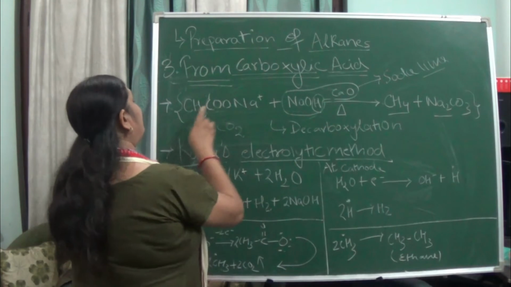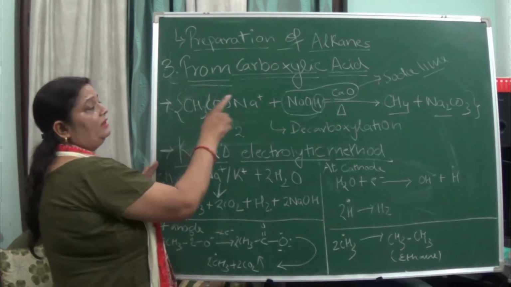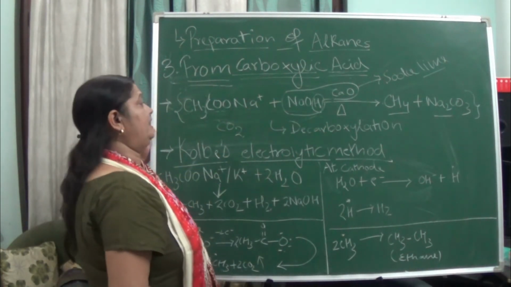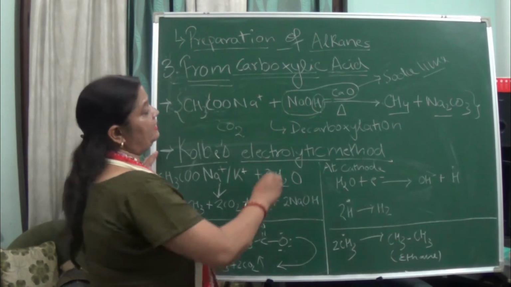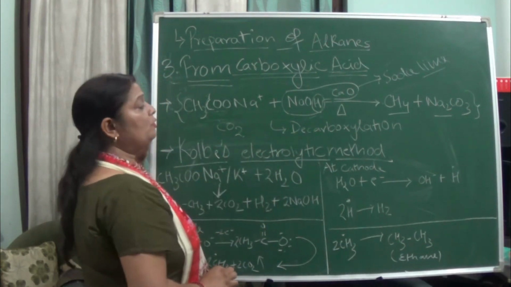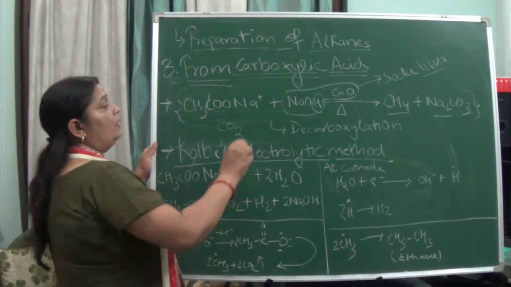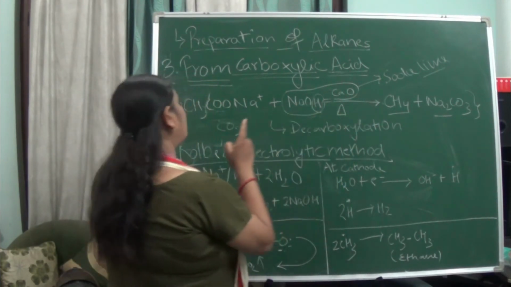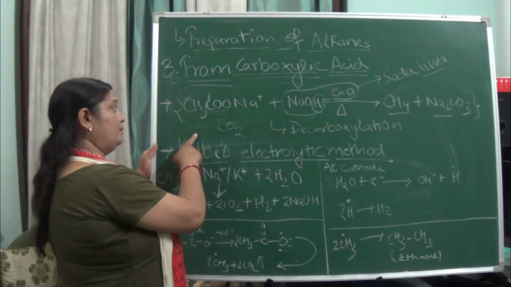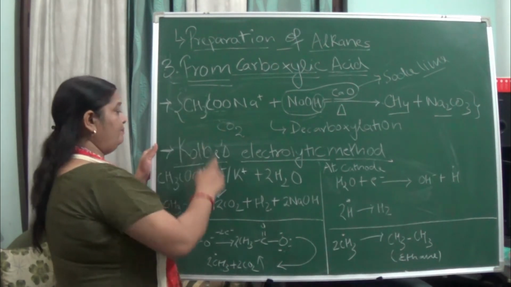And this methyl CH3 will combine with the hydrogen to form methane. You remember just that in a decarboxylation reaction you will be getting an alkane which has one carbon less than the sodium salt you have taken, okay.